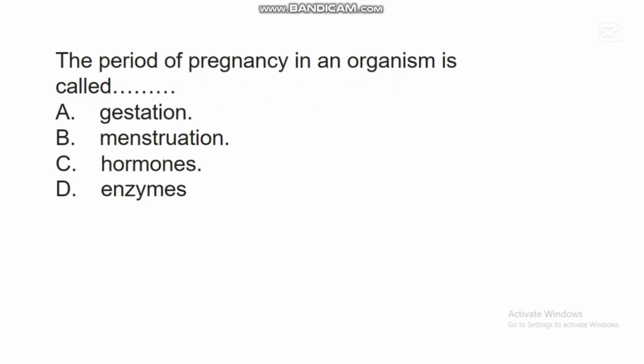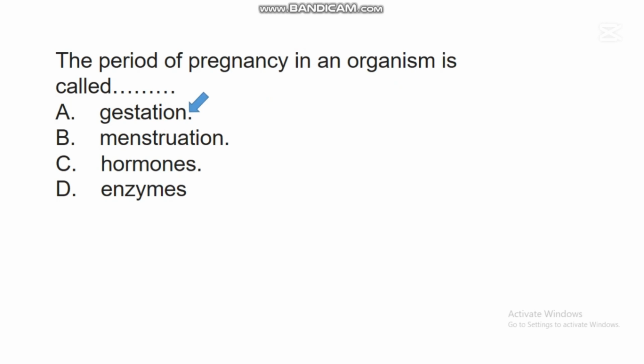The next question says, the period of pregnancy in an organism is called dash. A. Gestation. B. Menstruation. C. Hormones. D. Enzymes. In this question, the correct answer is A. Gestation. This gestation is the period of pregnancy in an organism.